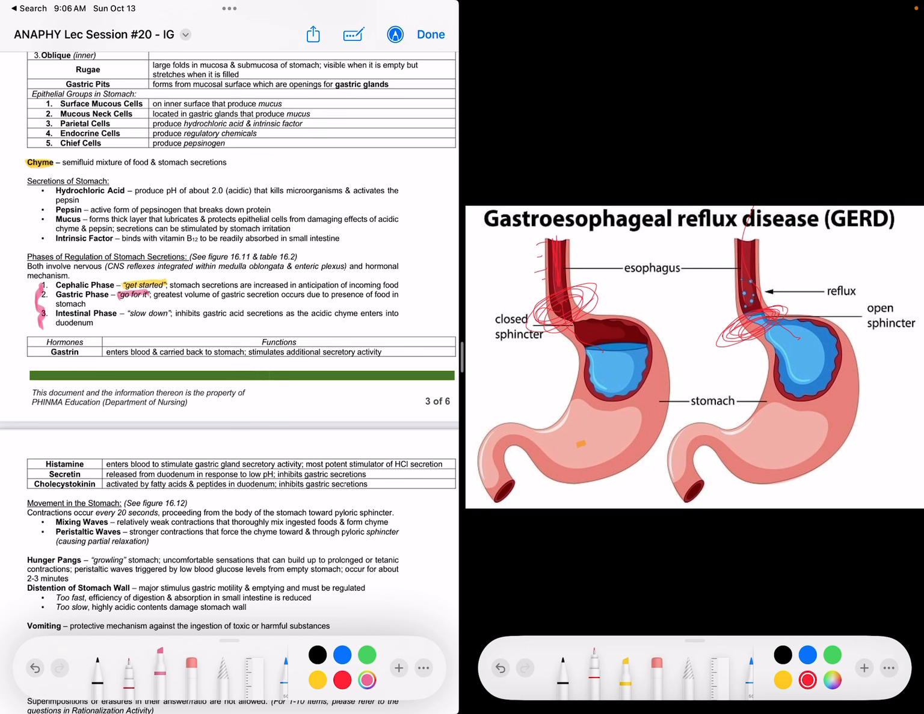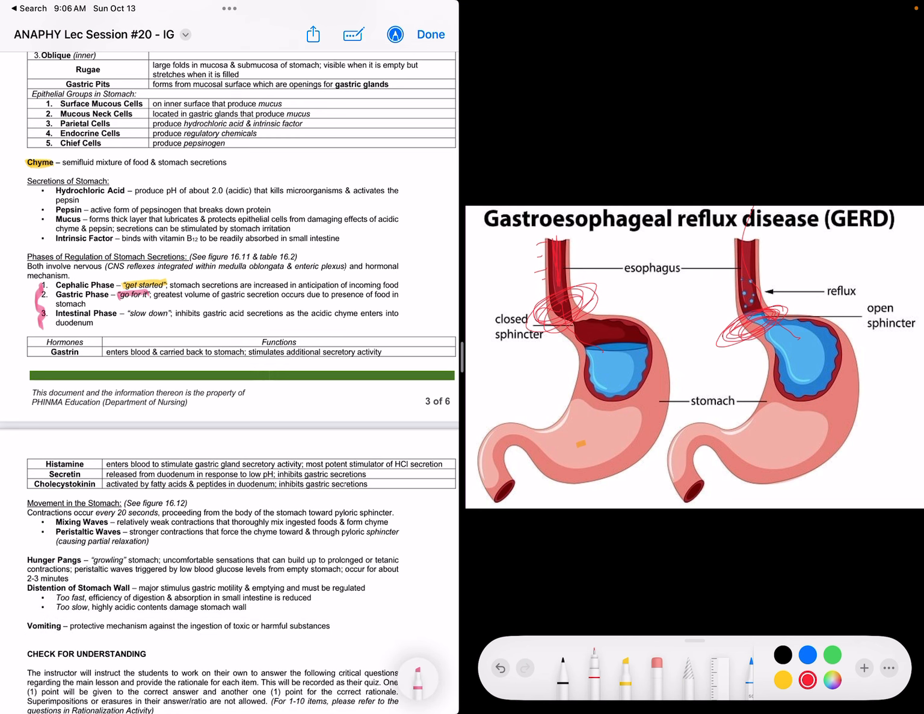So muna sila ang mga hormones naman naton. Gastrin enters blood and is carried back to the stomach, stimulates additional secretion activity. Histamine enters blood to stimulate gastric gland secretory activity, the most potent stimulator of HCl secretion. Secretin is released from the duodenum in response to low pH and inhibits gastric secretions. And cholecystokinin or CCK is activated by fatty acids and peptides in the duodenum and inhibits gastric secretions also. So all of this ara naman sa biochemistry, dugang-dugang lang siya.